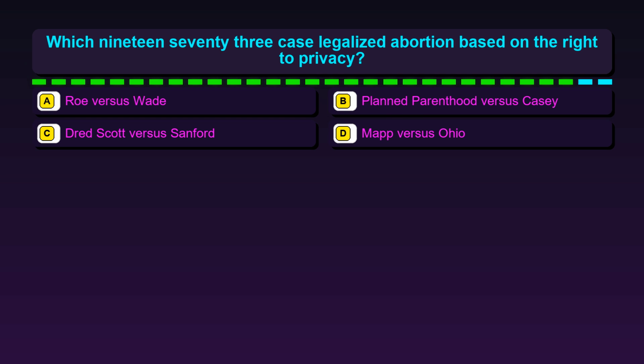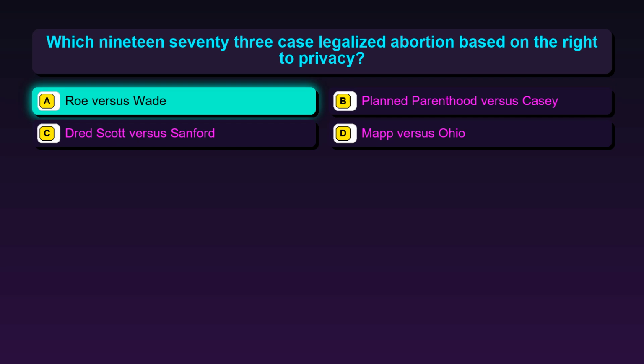Question 111. Which 1973 case legalized abortion based on the right to privacy? Option A, Roe v. Wade. Option B, Planned Parenthood v. Casey. Option C, Dred Scott v. Sanford. Option D, Mapp v. Ohio.